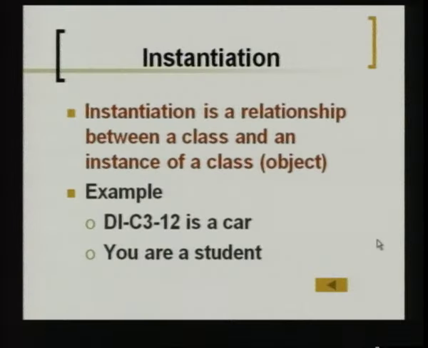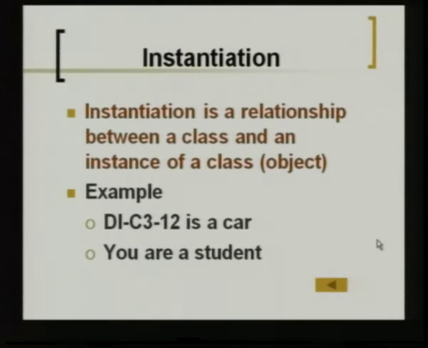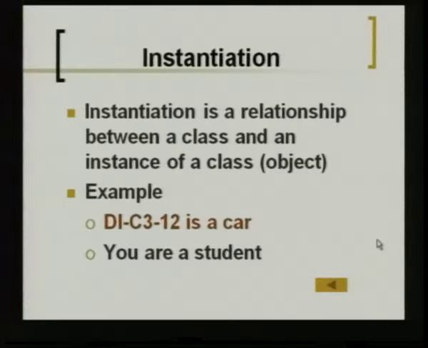Next you have something called instance or instantiation. As I said, an object is an instance of a class. So what is the meaning of the word instantiation? It is a relationship between the class and an instance of a class. So what is the relationship between the class and its instance, or its example, the object? As I explained earlier, cuckoo is a bird, cat is an animal. Similarly, this particular model is nothing but a car. I am nothing but a teacher and you are nothing but a student. So you are an object and you belong to the class of students. I am also an object and I belong to the class of teachers.